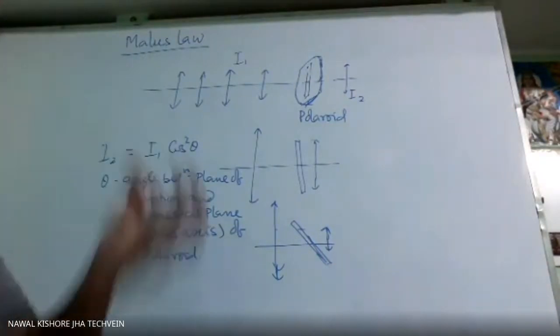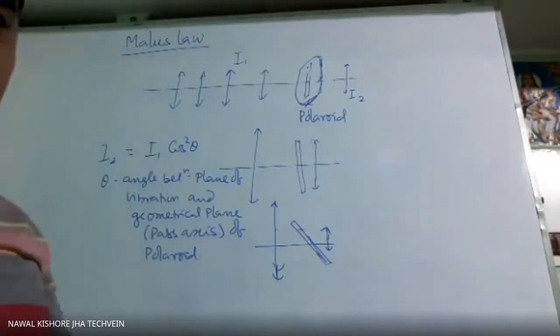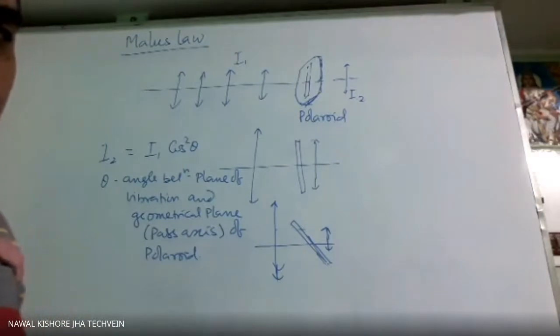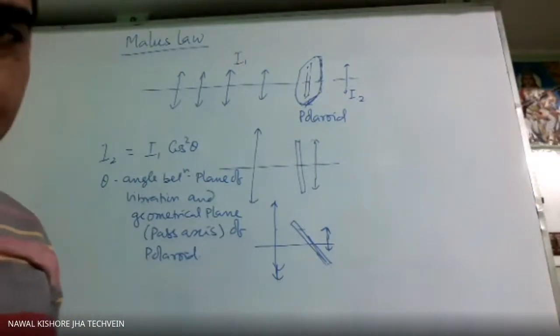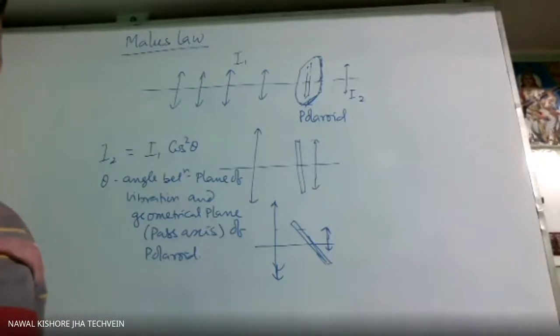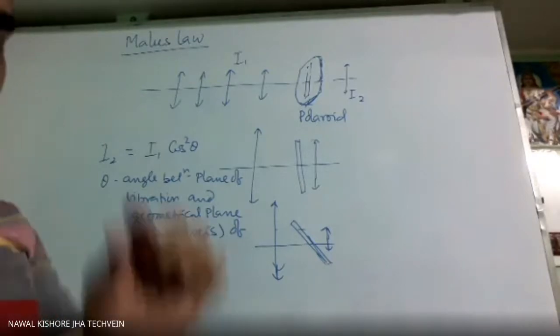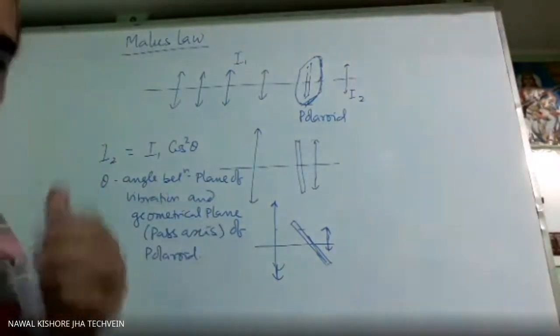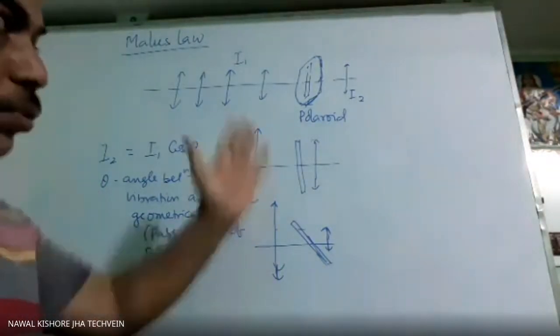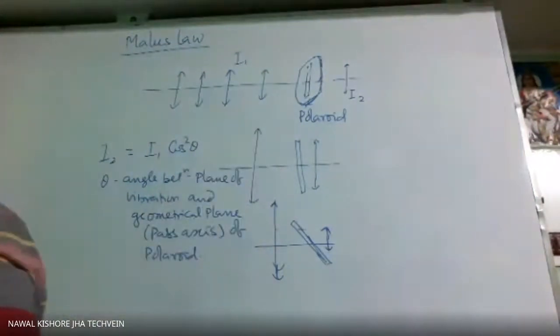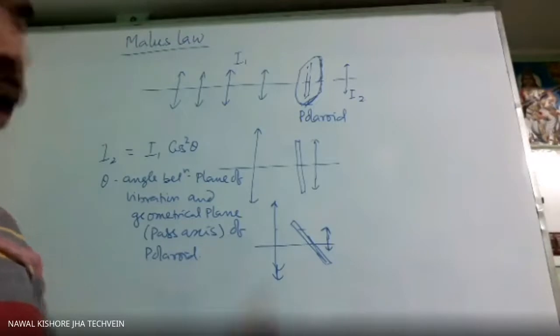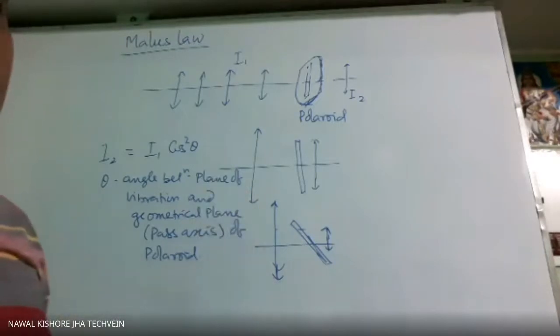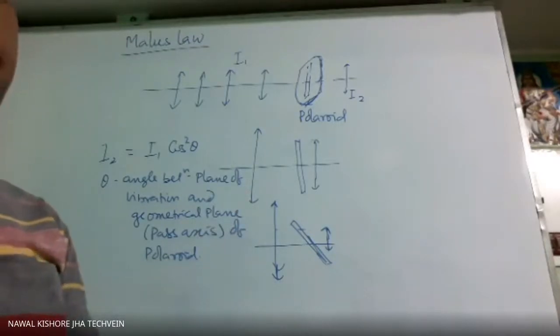So the polaroid, suppose when you go to watch a 3D movie, whatever glass is given to you is simply a polaroid. Just like thin cellophane paper, or just a transparent sheet, in which so many tourmaline crystals are arranged in such a way that the pass axes of all the tourmaline crystals are parallel to each other.